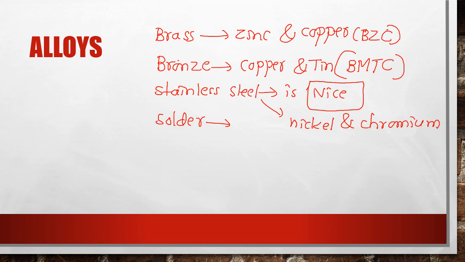And the last one is solder. So what may be the code word for this? I'll tell you: you sold lead and T. What does it mean? The name of the alloy is solder. The components present are lead, and T stands for tin. So the components present in solder are lead and tin. Solder, sold, lead and T. That means solder: lead and tin.